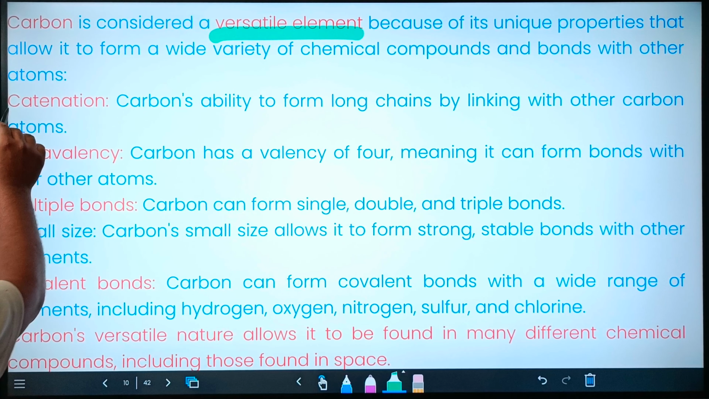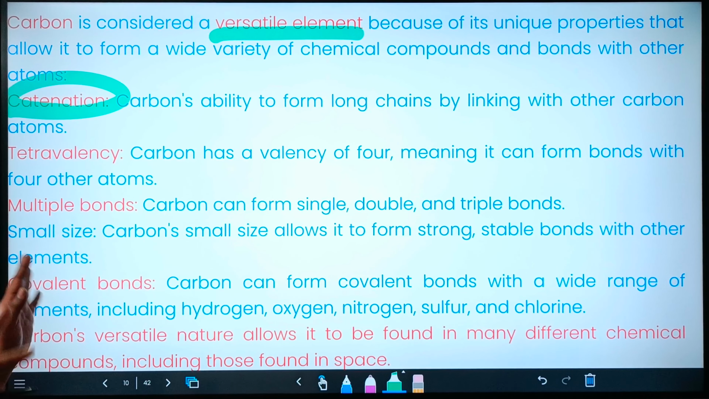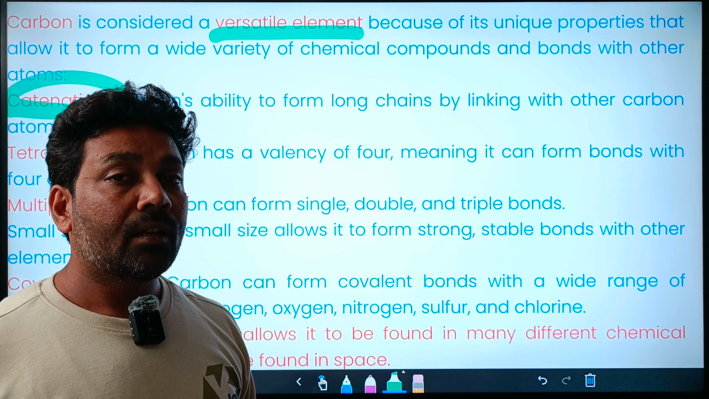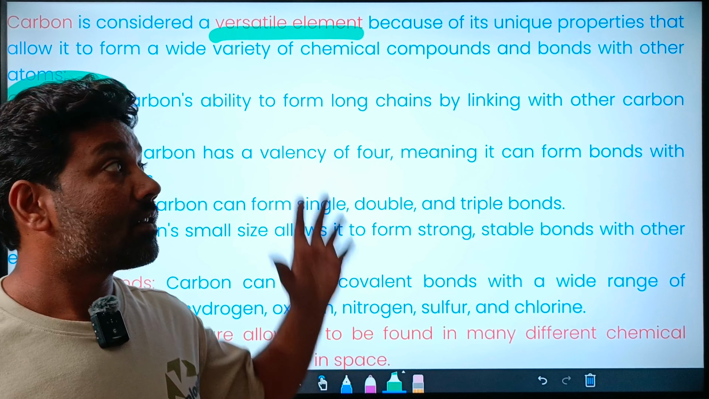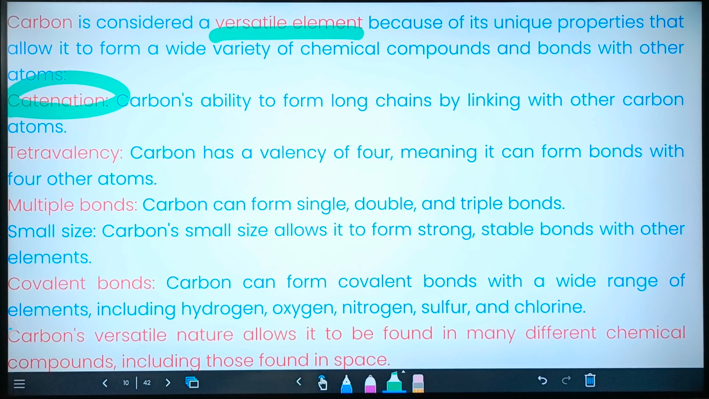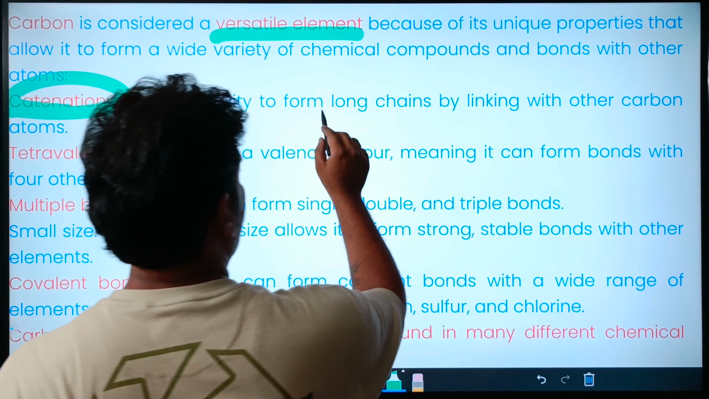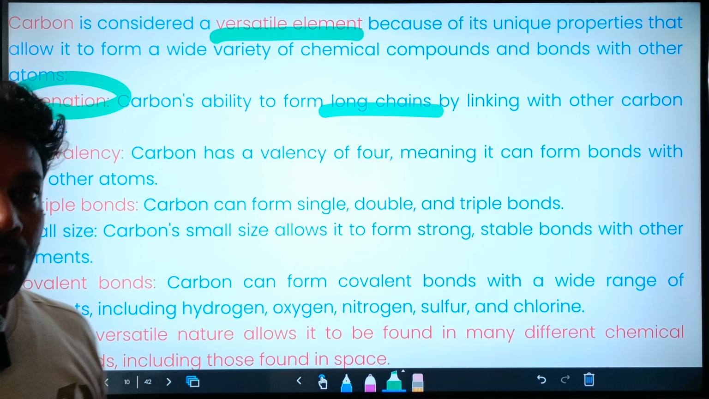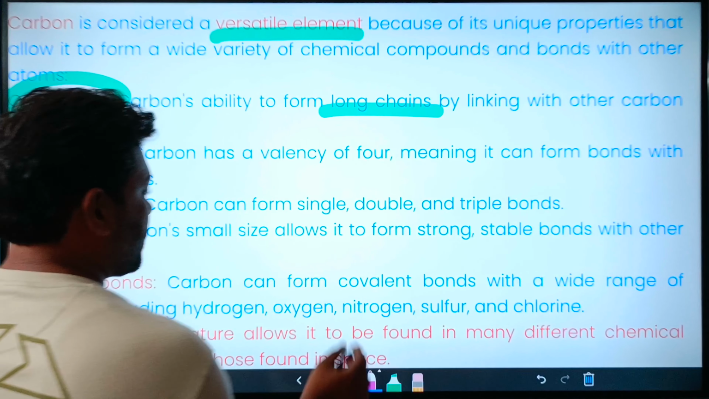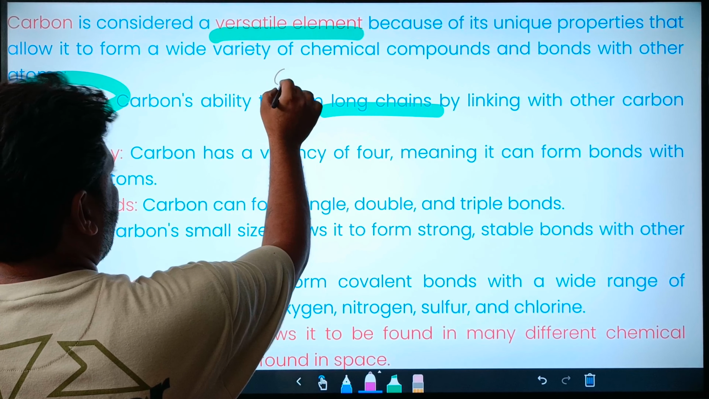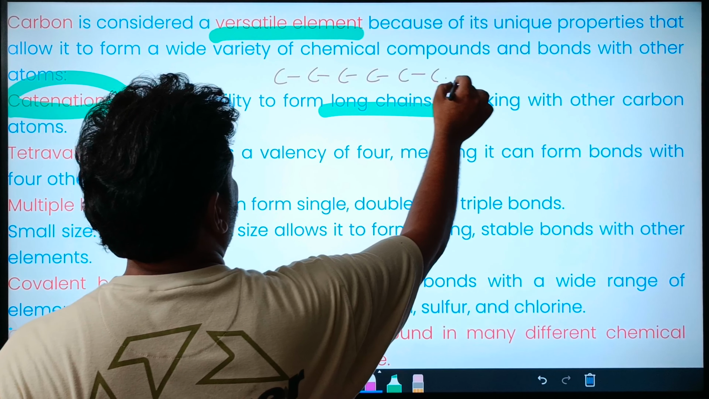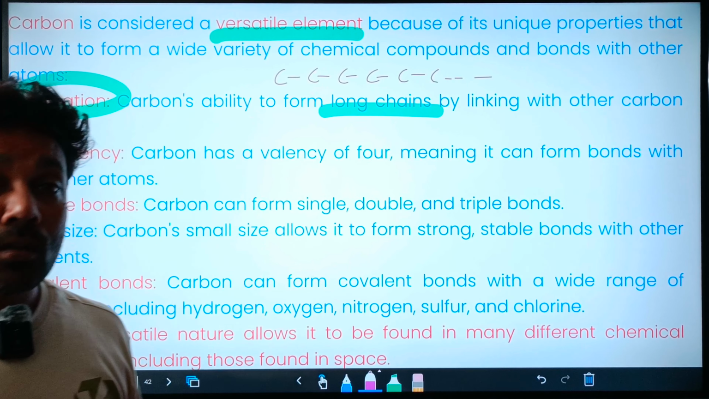So the first property we have is catenation. Please understand it very well. This is a first important property that makes carbon versatile, a very special element in nature. So what do we mean by catenation? Catenation means the property to form long chains. Carbon, one after the other, can form long chains, something like this: carbon, carbon, carbon, carbon, carbon. Infinite number of combinations are possible.